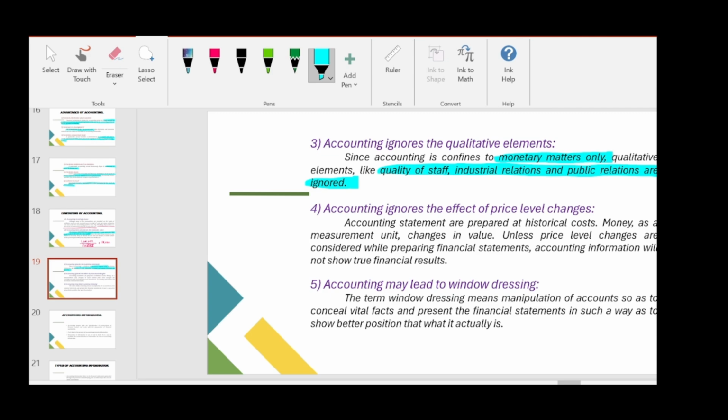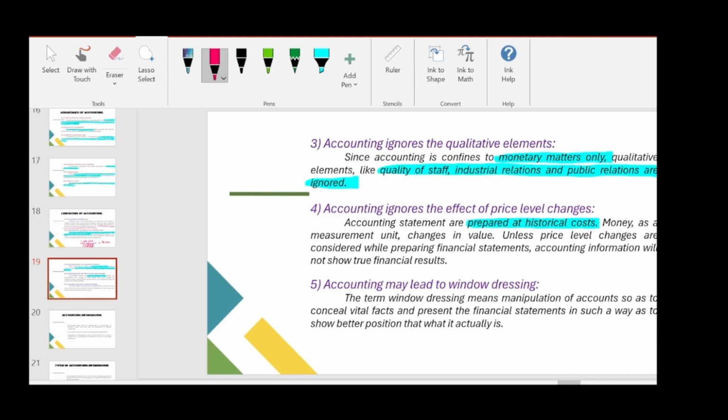And the fourth is accounting ignores the effect of price level changes. Accounting statements are prepared at historical cost. Money as a measurement unit changes in value. Unless price level changes are considered while preparing financial statements, accounting information will not show true financial results. So, we will record all the transactions at historical cost only.